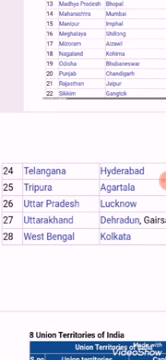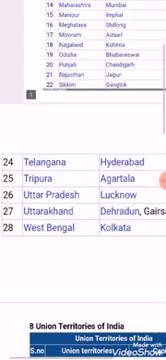Uttar Pradesh. This is the most populous state of India. Its capital is Lucknow. So next is Uttarakhand. Its capital is Dehradun. Last is West Bengal. Its capital is Calcutta.